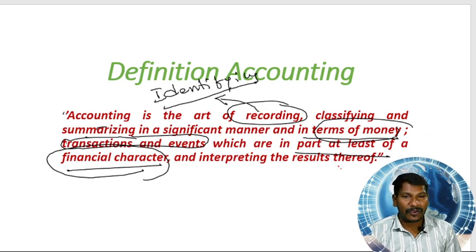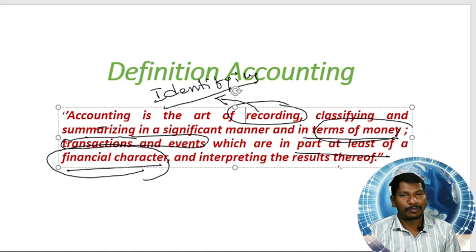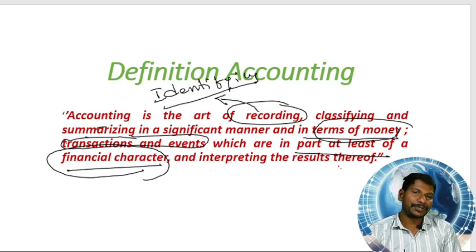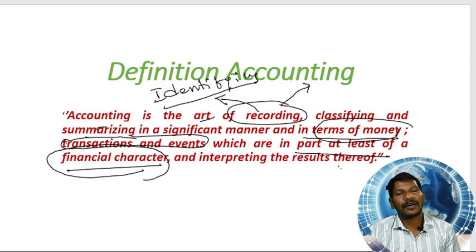So the recording should be done in a beautiful way, which can be an art. That is, we should record all these transactions in a book called journal.